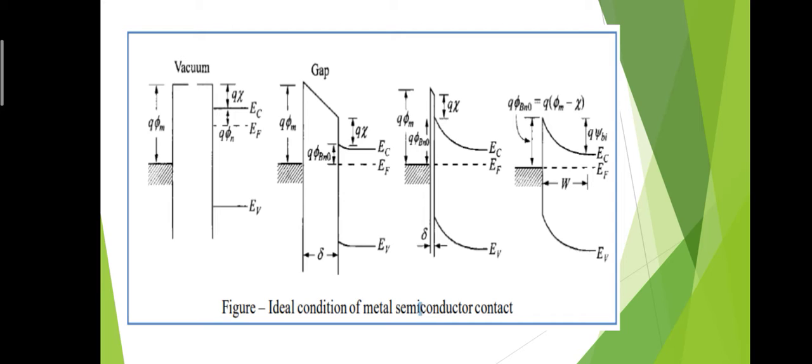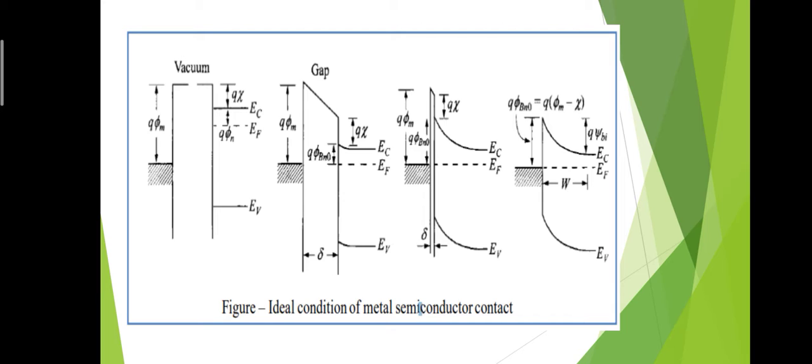qφm is the work function for the metal, and qχ is the electron affinity, as we already defined. EC is the conduction band for the semiconductor, EF is the Fermi energy level for the semiconductor, qφn is the energy difference between EC and EF, and EV is the valence band in the semiconductor. Now when we contact these two materials, the metal and semiconductor, what happens?